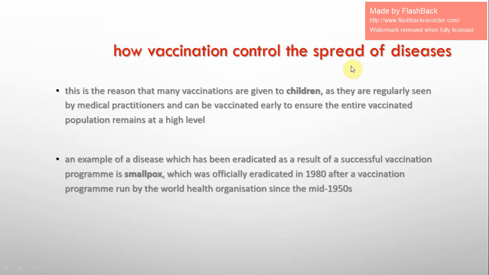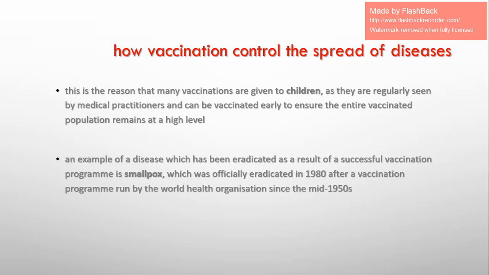Now, when children are regularly checked and vaccinated against these pathogens that cause these diseases, they cannot transmit the disease to other children. So listen up. This is a very important point that you have to know: how the vaccine controls the spread of diseases.